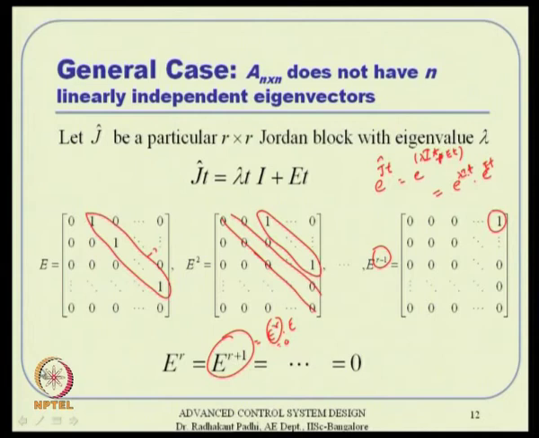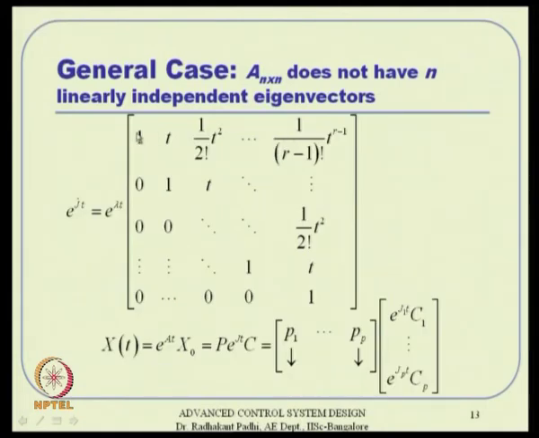So, E will multiply this particular element, which will get multiplied by t ultimately, this will be multiplied by t square by 2 factorial. This series will be multiplied by t to the power r minus 1 by r minus 1 factorial. So, if you see the first row, it is all getting 1 from here, that means one element is coming from here, 1 times t, so that is t. The second element is t square by 2 factorial coming from here, like that. So, the first element is 1 anyway, the second one is t, the third one is t square by 2 factorial, like that.